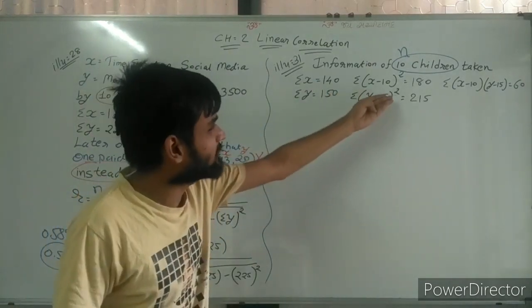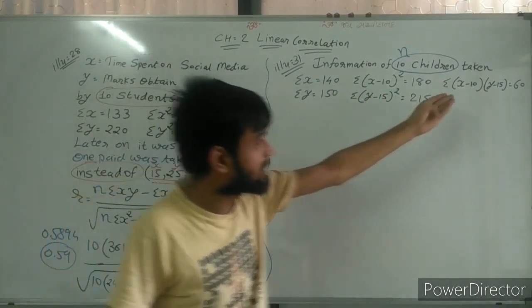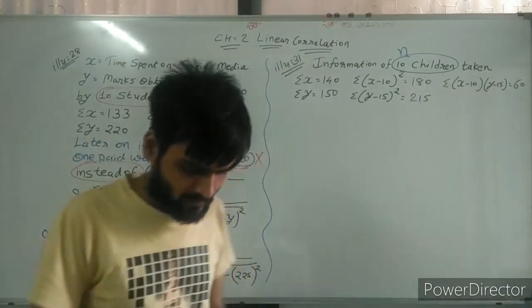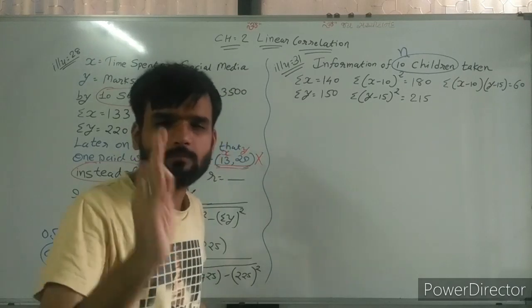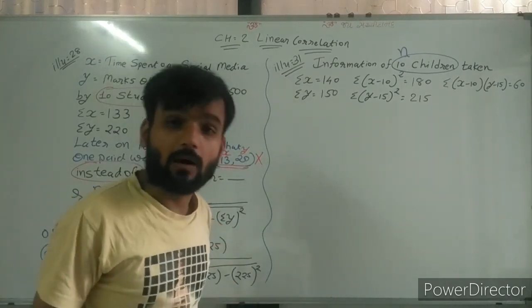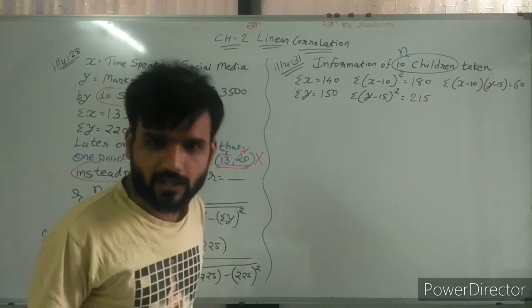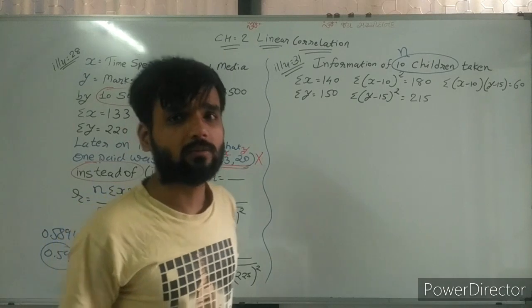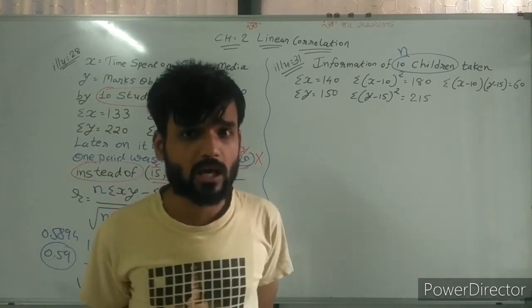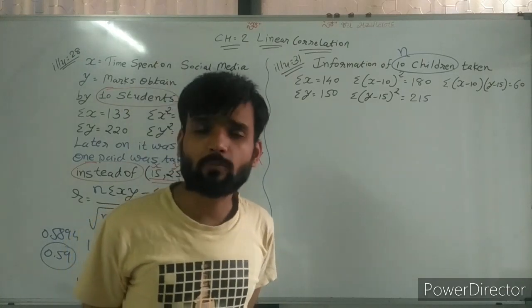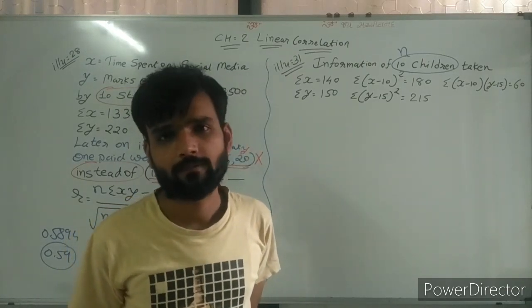Sigma x minus x bar square, sigma y minus y bar square. If you are selecting the formula, sigma x minus x bar y minus y bar divided by root sigma x minus x bar square, second under root sigma y minus y bar square, that is your biggest mistake. First formula you cannot use here.